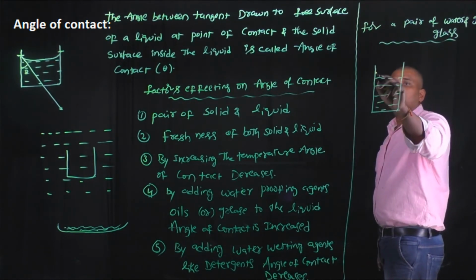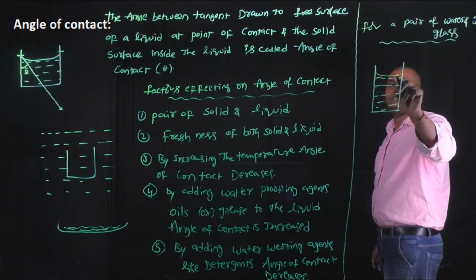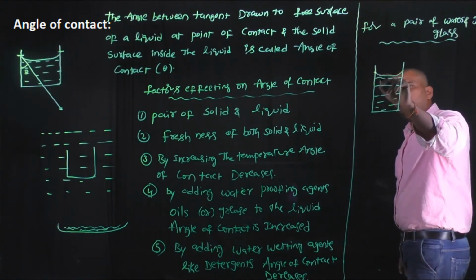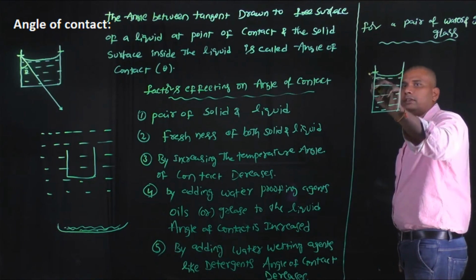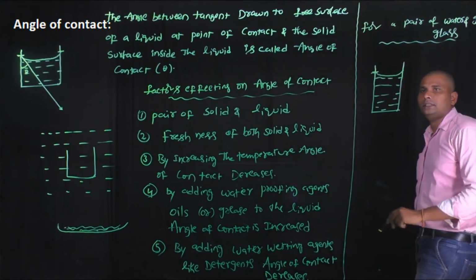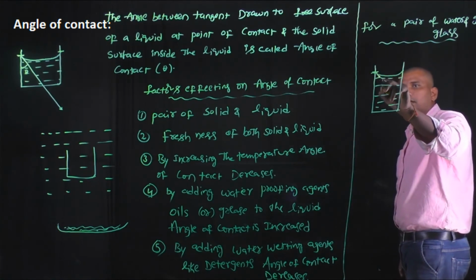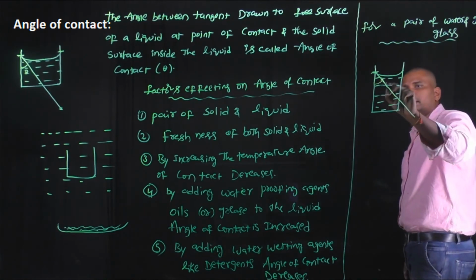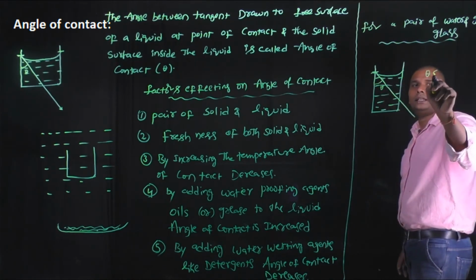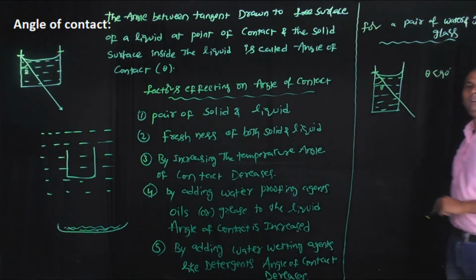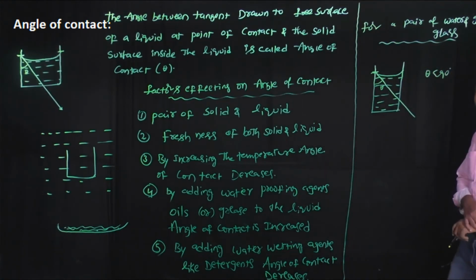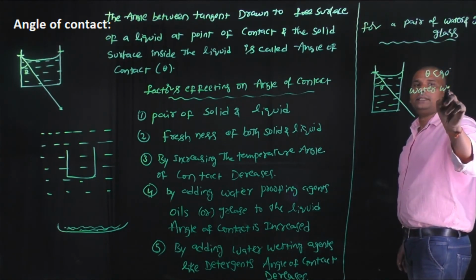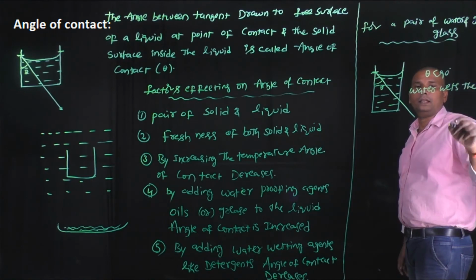Then the free surface of the water forms the meniscus like this, and here the angle where the free surface of the liquid contacts the solid surface, with this tangent drawn to the free surface of the liquid, is the angle of contact. Here theta is less than 90. When the angle of contact is less than 90 degrees, then water wets the glass.